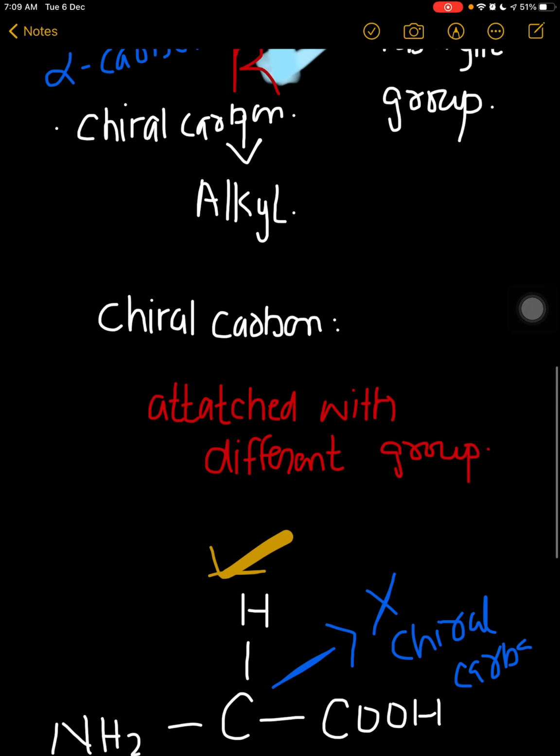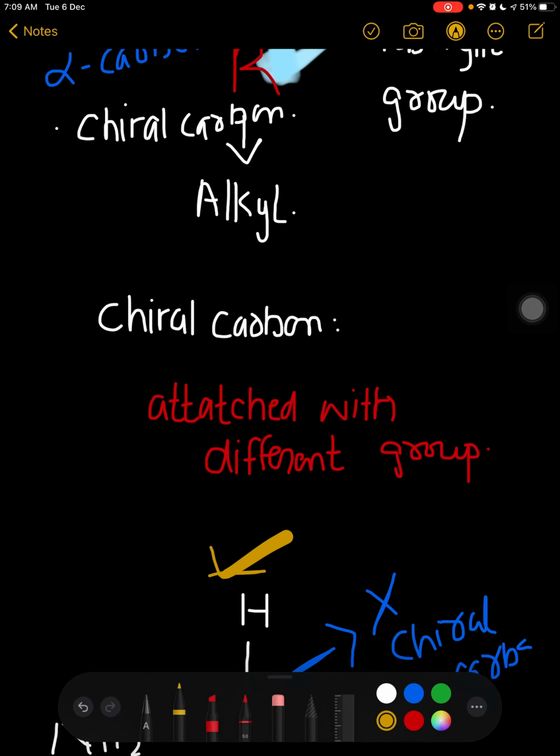Whichever amino acid has a chiral carbon is optically active. Now what does it mean that they are optically active? Whenever you pass polarized light through them, right?